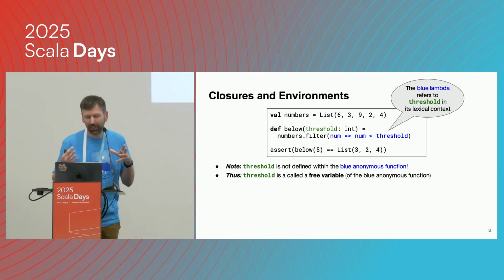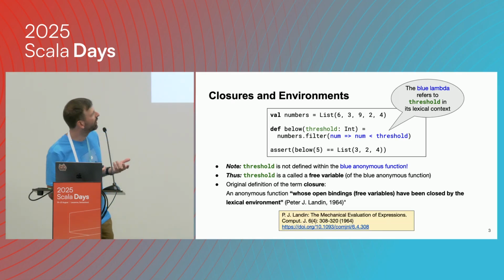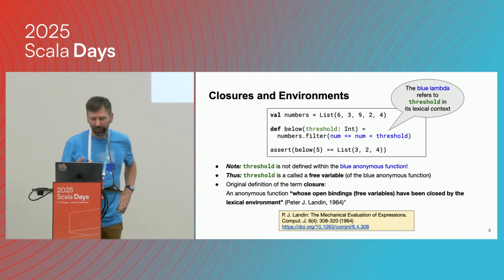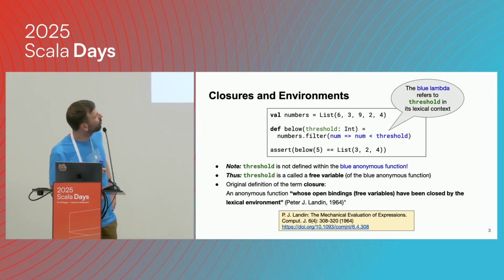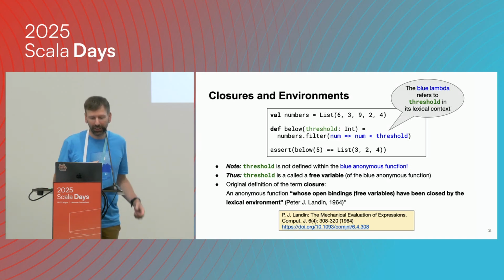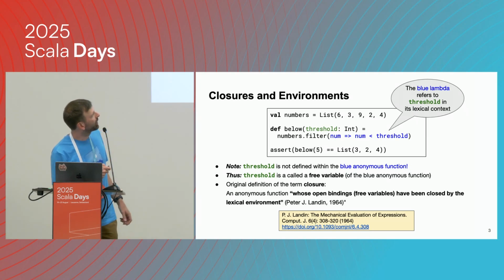And now we can finally define what a closure is. We can use the original definition from Peter Landin from 1964, which is that a closure is an anonymous function whose open bindings, which are the free variables, have been closed by the lexical environment. So the free variable, in this case threshold, is also called an open binding because it's not bound within the lambda itself. We need the lexical environment to close this binding. So what does it mean to close the binding?